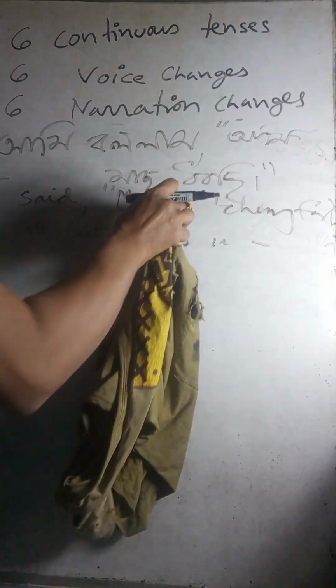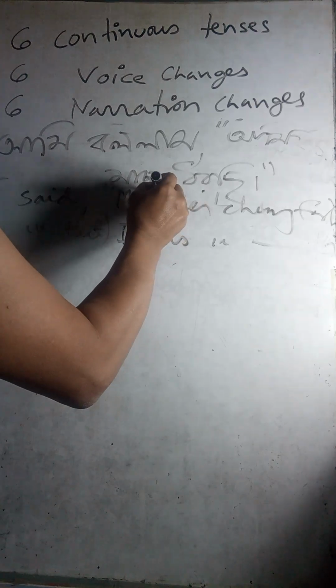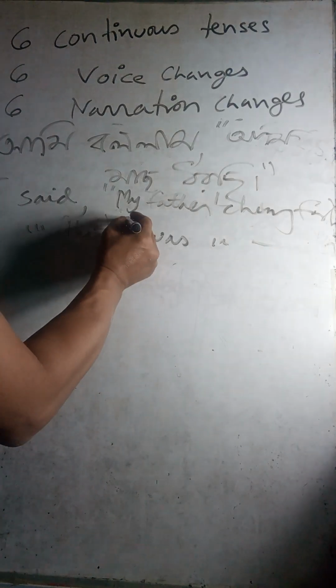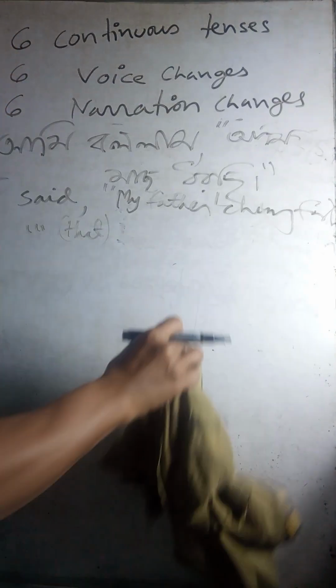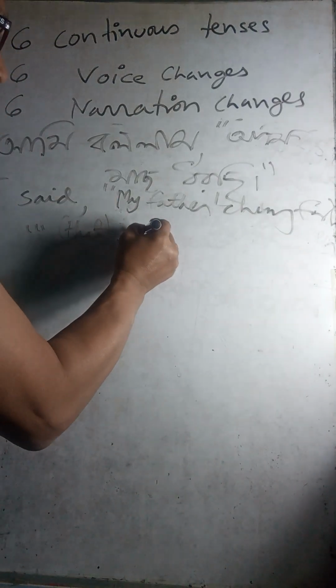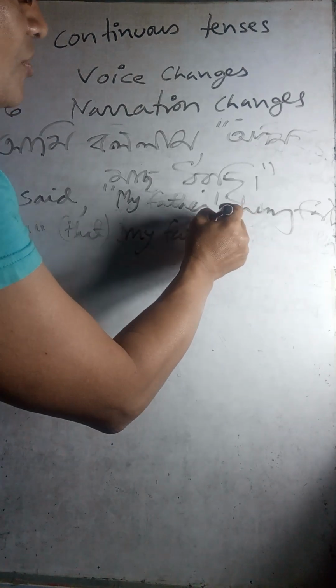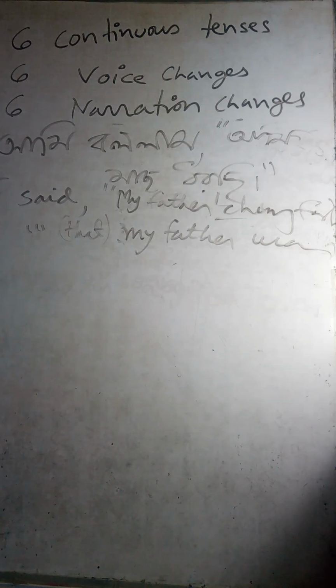It doesn't much matter for learning English. My father is catching fish. So what you will do is the same. I said that he. So my father means he. So this one you have to say my father was catching fish. This is how you can do, very easy.